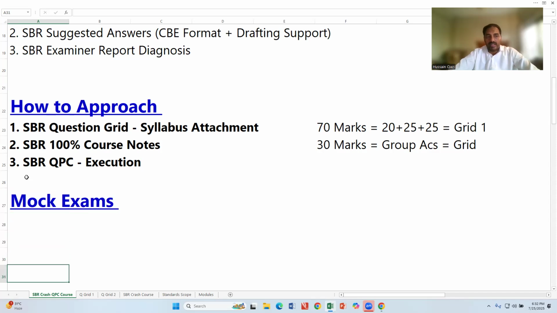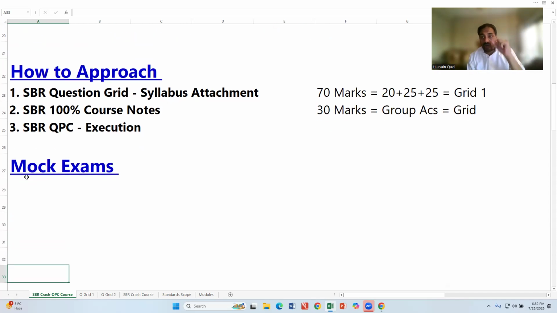The schedule for the mock exams will be available in the description part of the relevant WhatsApp group. You have to refer to the description part of the WhatsApp. Whatever the assigned date for the mock exams, you have to attempt the mocks without any fear. Don't be afraid. You have to attempt the mock irrespective of how much you have covered. Do that. Is this clear?